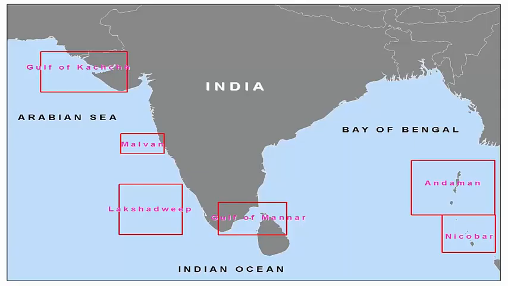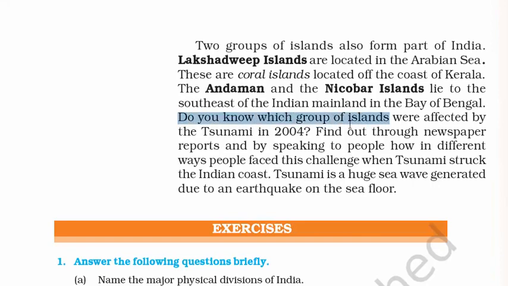So this is also a very important question from an examination point of view. Which all places in India will you see corals? Corals are found in the Gulf of Kutch, which is near Gujarat, and then we have Lakshadweep, and then we have the Gulf of Mannar, which is in between Sri Lanka and Tamil Nadu, and then Andaman and Nicobar Islands. And if you want to know the group of islands which were affected by the tsunami in 2004, they are part of Andaman and Nicobar Island because the tsunami came from the southeastern part of the country.